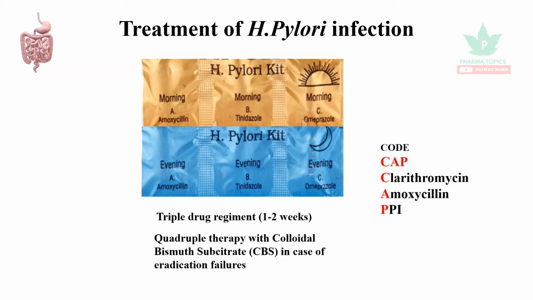So you can remember the drugs used with the code word CAP: clarithromycin, amoxicillin, and proton pump inhibitors. So it's a very short information of drugs used in H. pylori infection. I hope it will be useful for you.